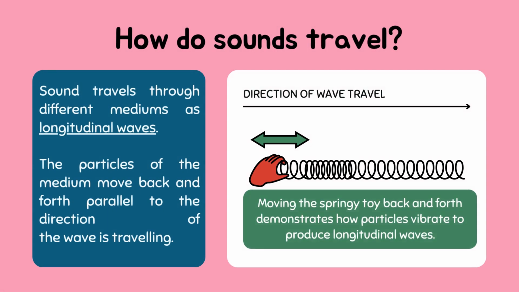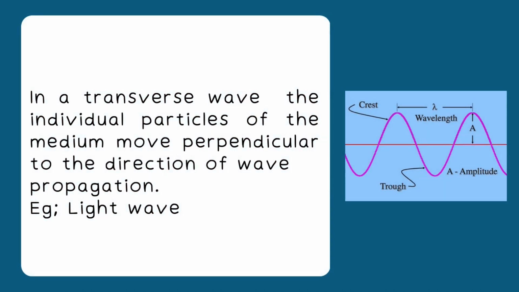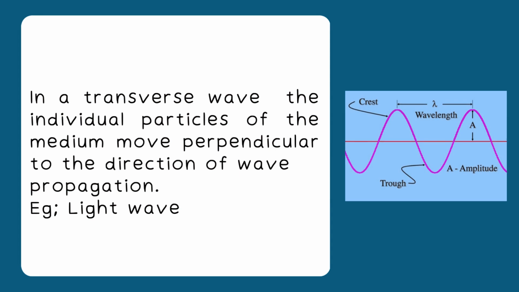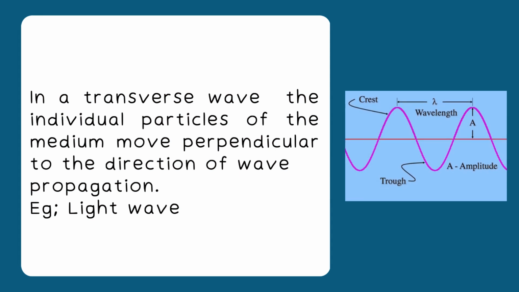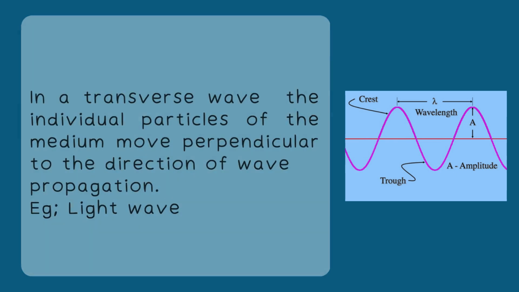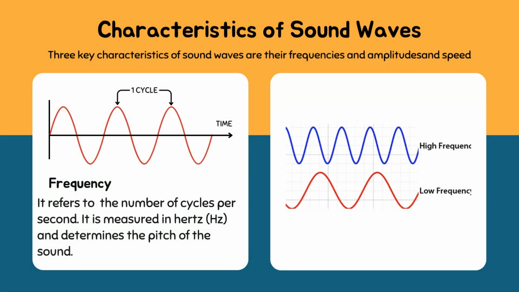Sound wave is actually a longitudinal wave. Longitudinal wave means the particles of the medium move back and forth parallel to the direction of the wave travelling. Sound wave is also travelling like that. That's why the sound wave is a longitudinal wave. Like longitudinal waves, there is another type of wave, that is the transverse wave. In this transverse wave, the particles of the medium move perpendicular to the direction of the wave propagation. For example, light waves.